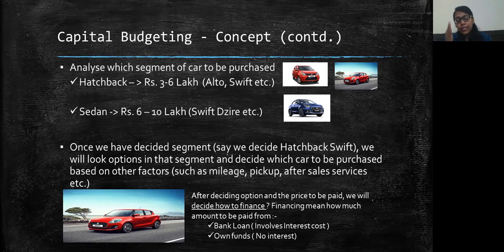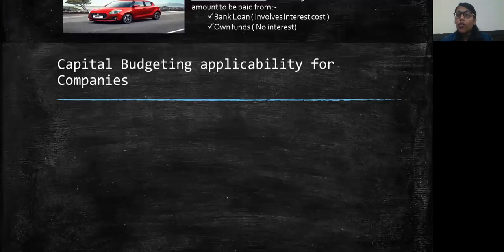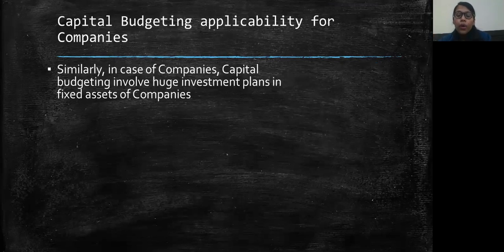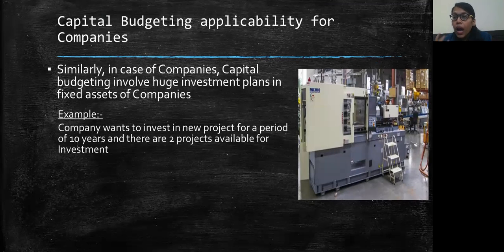Now, a similar concept is applicable in the case of companies also. Whenever a company plans to do a certain kind of capital expenditure, meaning they want to purchase any big fixed assets or invest in any projects, they undergo a similar kind of analysis. Let's say a company wants to invest in a new project for a period of 10 years. There are two available projects, option 1 and option 2. Now, how will the company decide in which option they should invest?